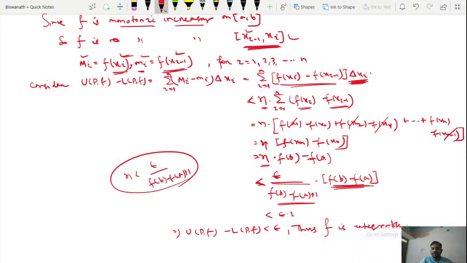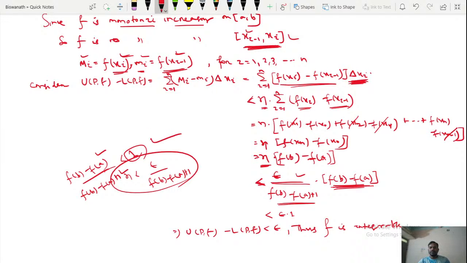So if you put the condition of eta, it will be less than epsilon divided by f of b minus f of a plus 1, and your right hand side is f of b minus f of a. Now f of b minus f of a divided by f of b minus f of a plus 1 is less than 1 because the numerator is smaller than the denominator; smaller divided by larger means the ratio is less than 1.